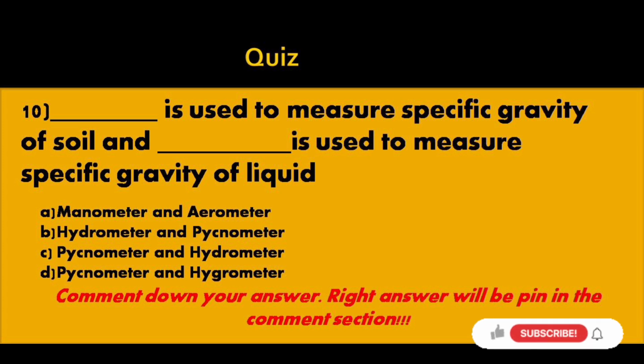The last and final question of this quiz, dash is used to measure specific gravity of soil and dash is used to measure specific gravity of liquid. Option A manometer and aerometer, option B hydrometer and pycnometer, option C pycnometer and hydrometer, option D pycnometer and hygrometer.